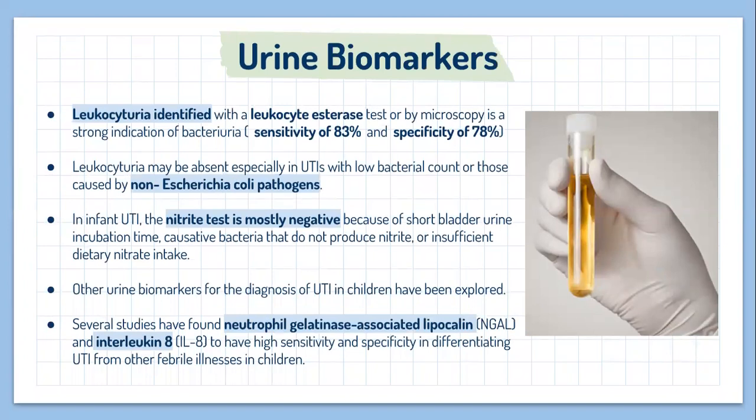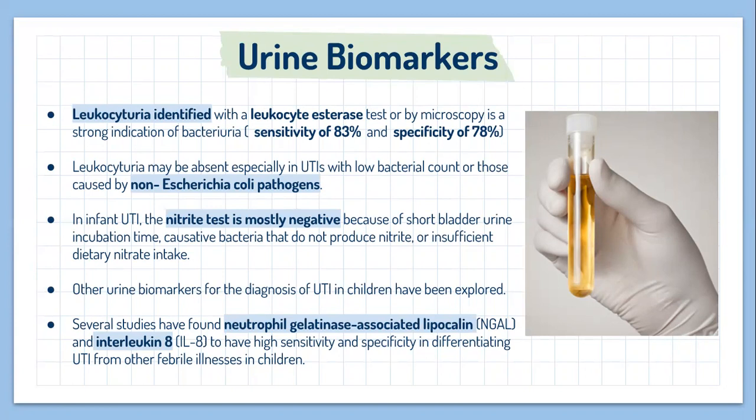For urine biomarkers, leukocyturia, identified with the leukocyte esterase test or by microscopy, is a strong indicator of bacteriuria, with a sensitivity of 83% and a specificity of 78%. Leukocyturia may be absent in urinary tract infection with low bacterial concentrations caused by non-Escherichia coli pathogens.